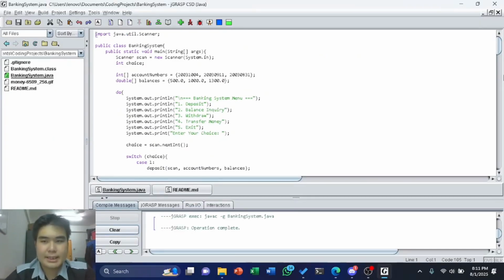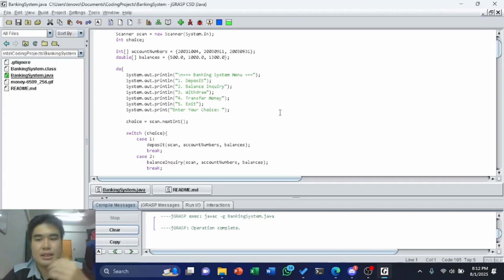In our banking system program, we have used the menu to display operation selection and allowed for the user to input their operation of choice. In total, we have 5 operations: deposit, balance inquiry, withdraw, transferring money, and exiting the program.